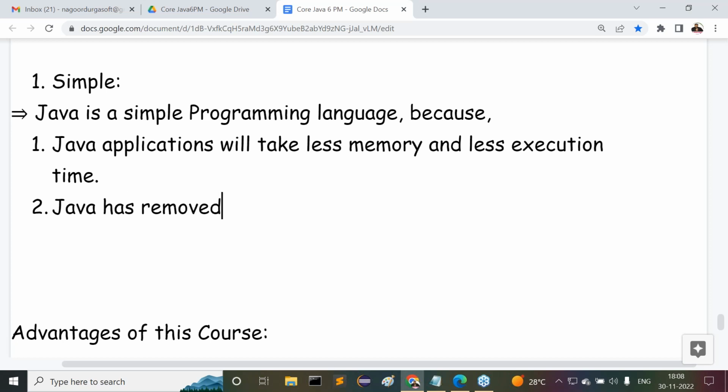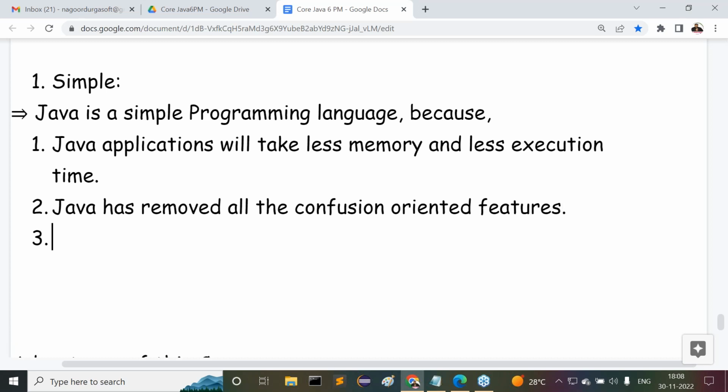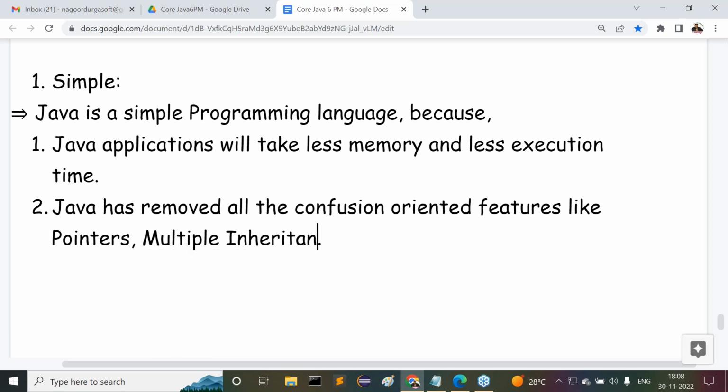Point number two, Java has removed all the confusion-oriented features. What are the various confusion-oriented features that have been removed? Pointers, multiple inheritance, operator overloading, and so on. These features are removed by Java to make Java a simple programming language.